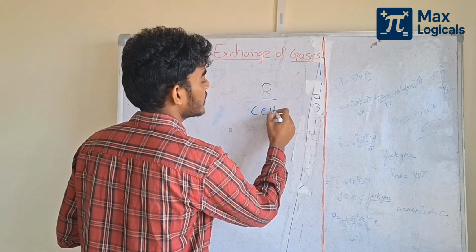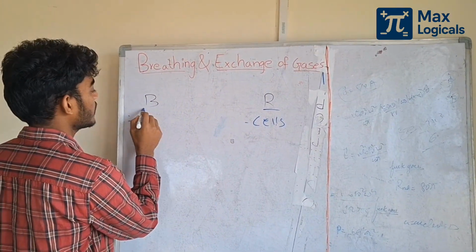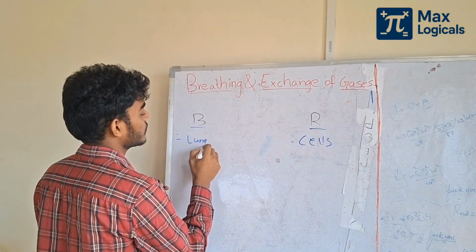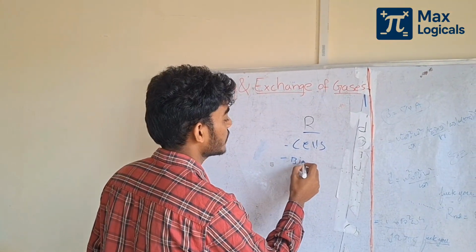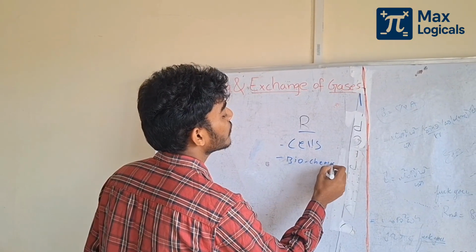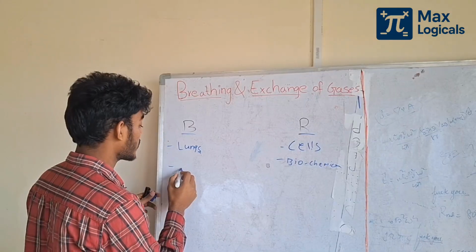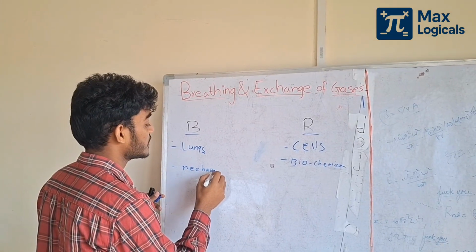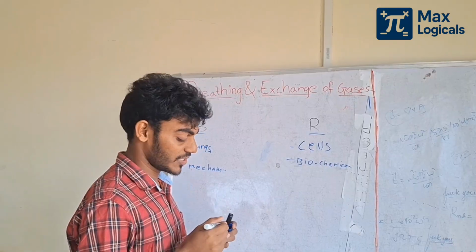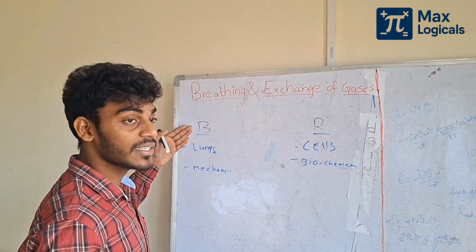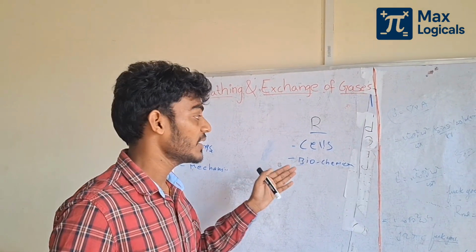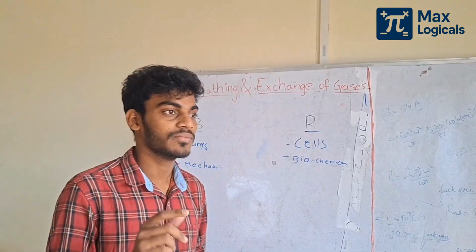It occurs in the cells and is a biochemical process. Breathing occurs in the lungs and is a mechanical process, and it needs a muscle mechanism, but respiration does not need any muscle mechanism.